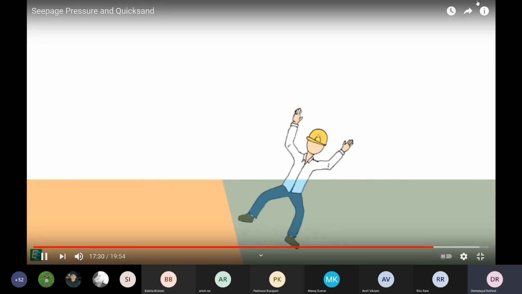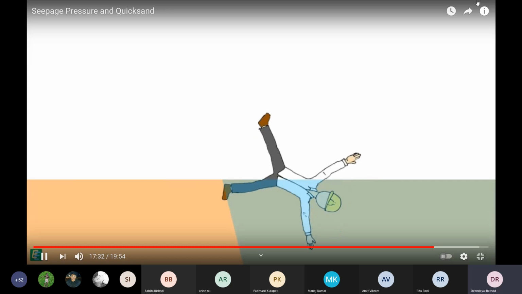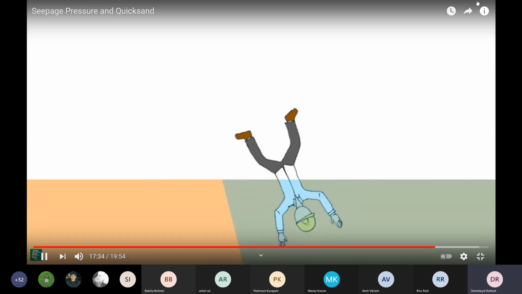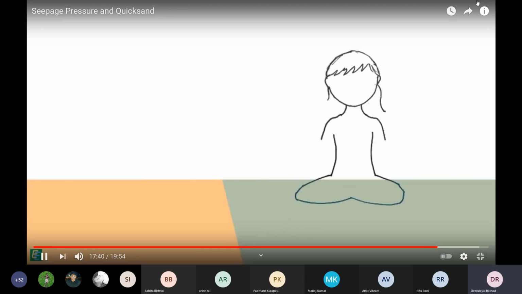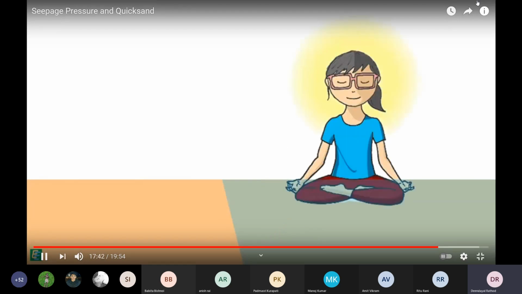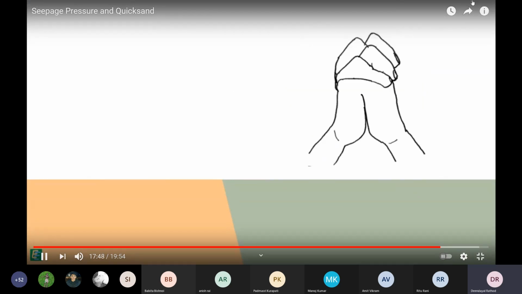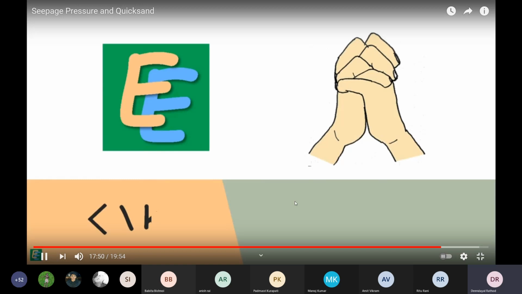But if one panics, he may fall into the sand and won't be able to stand back up, and he may die because of suffocation. So never panic if you are trapped in quicksand. Stand still and call for help. In the meantime, also pray that elementary engineering knowledge sources were correct.